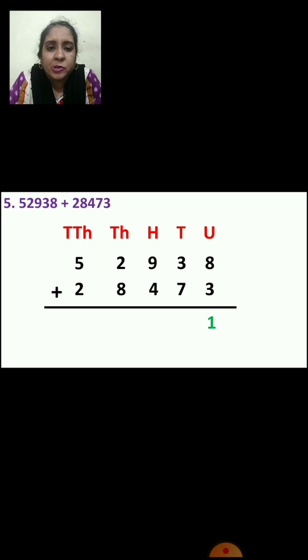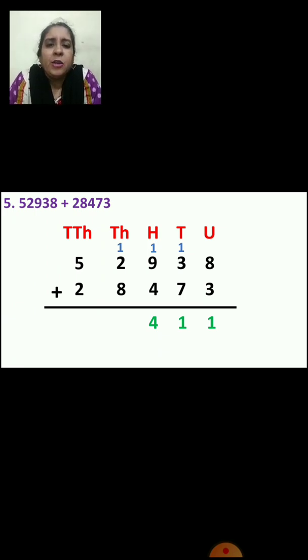You cannot write both the numbers, right? The other one will be carried over to tens place. Now we will add tens place number. 3 plus 1, 4, right? And 4 plus 7, yes, 11, right? So 1 will come down and the other one will go to the next place, that is hundreds place. Now let us add hundreds place number, right? 9 plus 1, 10. And 10 plus 4, 14. So 4 will be down and 1 will go in thousands place.